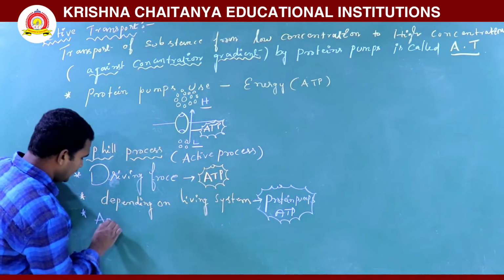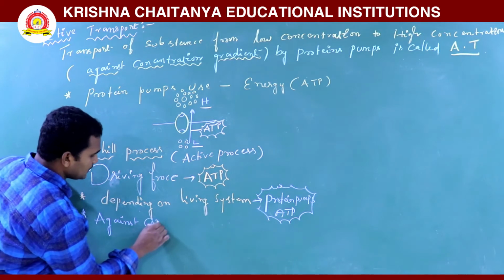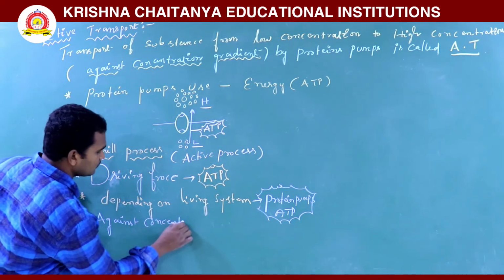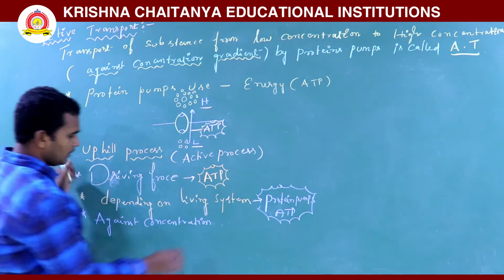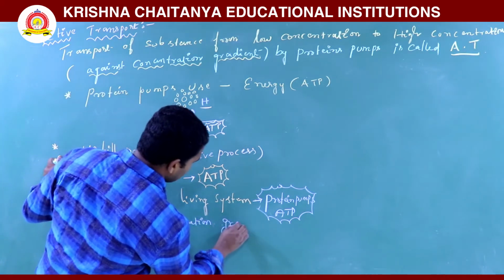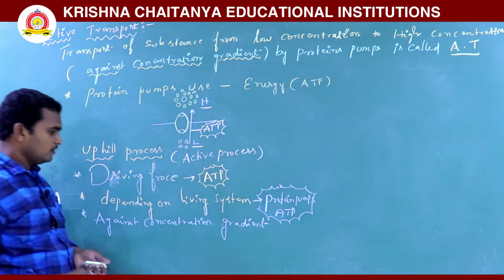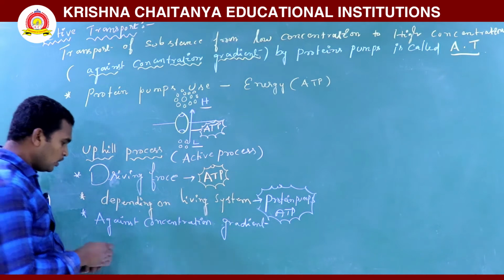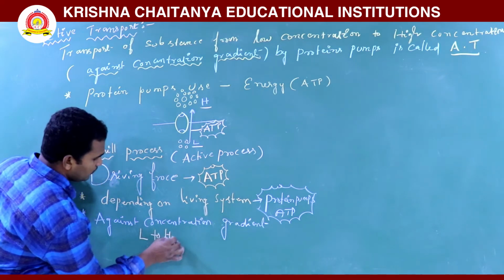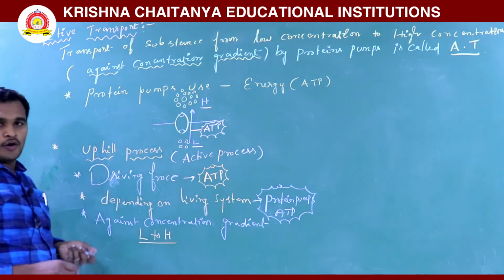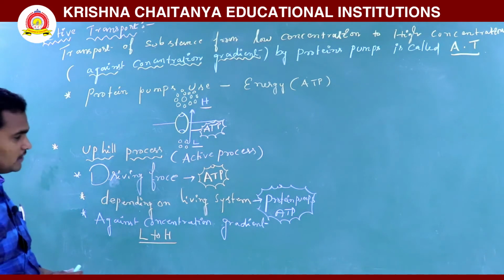Against concentration gradient is nothing but moving from low concentration to high concentration.